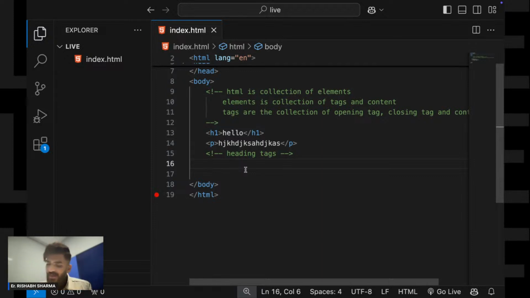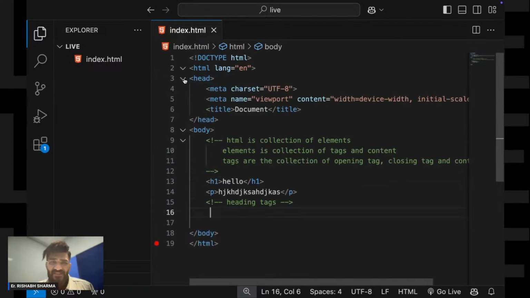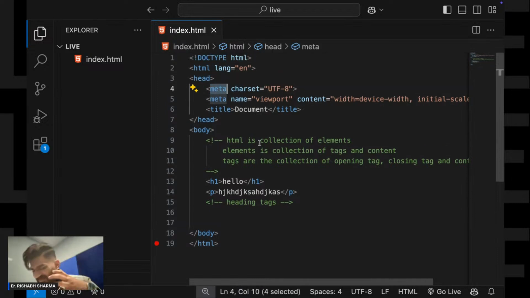So meta, what is meta? Meta is nothing but a tag. Let us first understand what metadata is. You must know metadata, right? Metadata is data about data. Now try to understand this very carefully, it is very important.